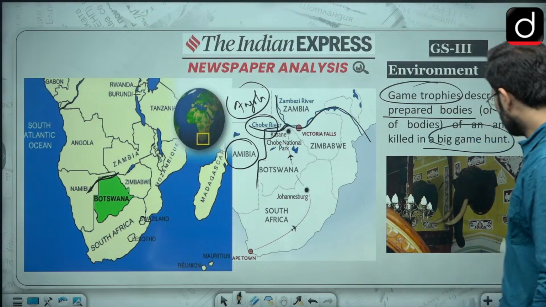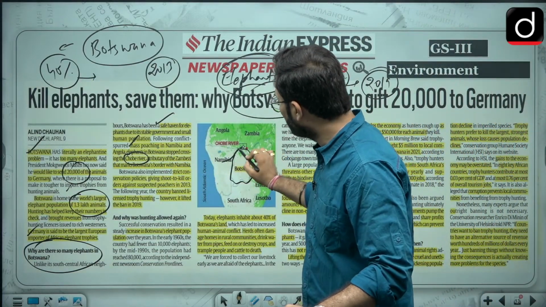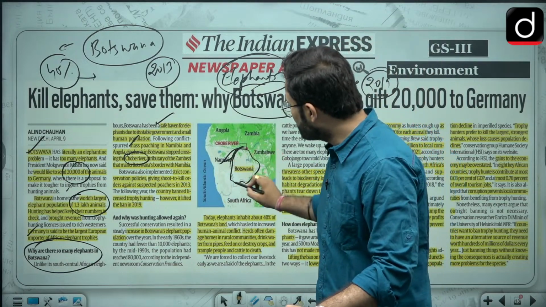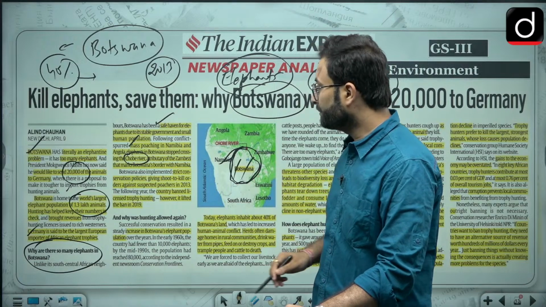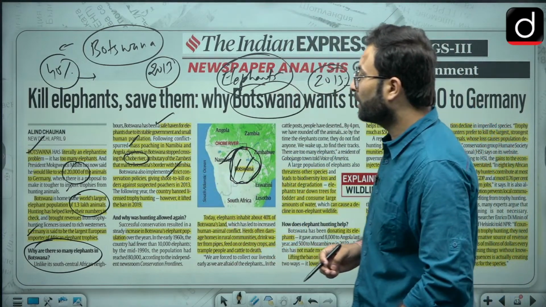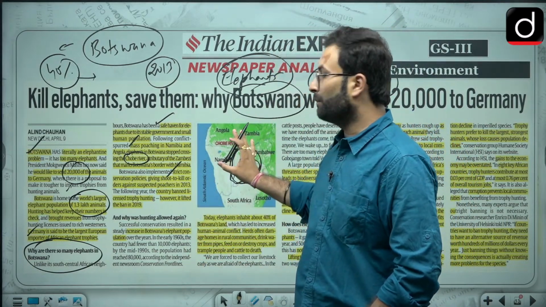That is why they have stopped crossing this particular Kobe River over here, and because of which ultimately this population is stuck in that particular area. Now they had strict conservation policies, giving shoot to kill orders against the poachers, etc., and that is why the animal population has increased.